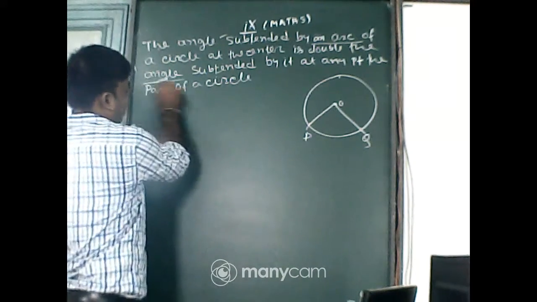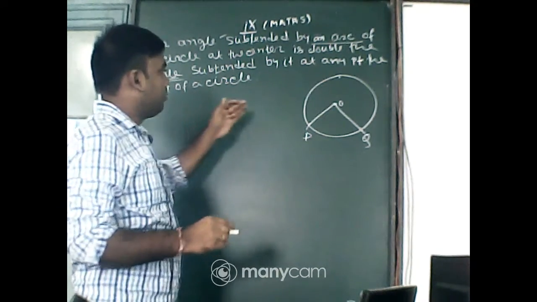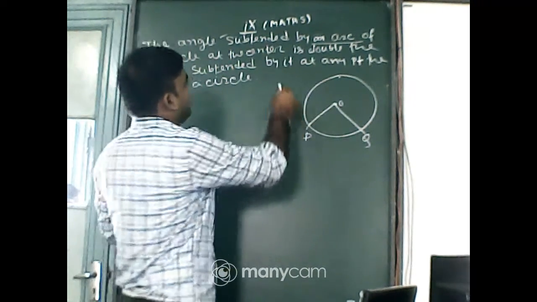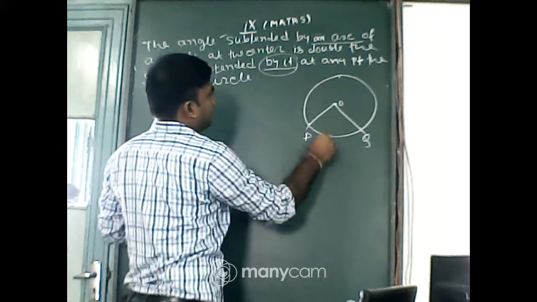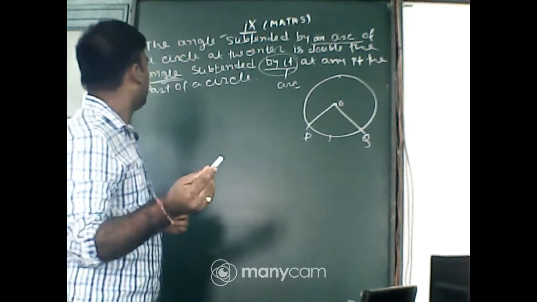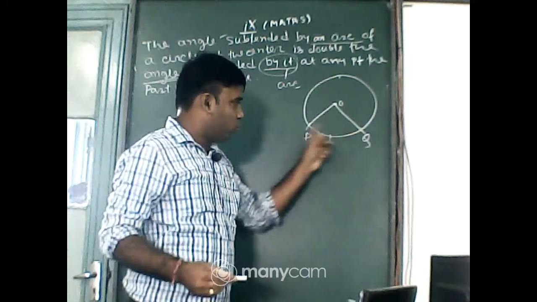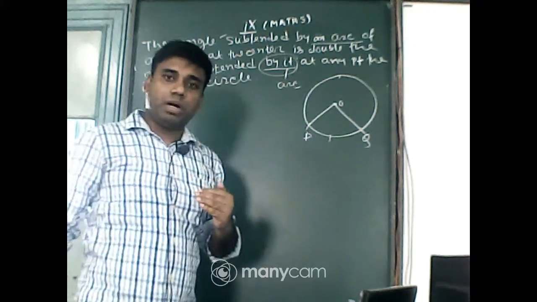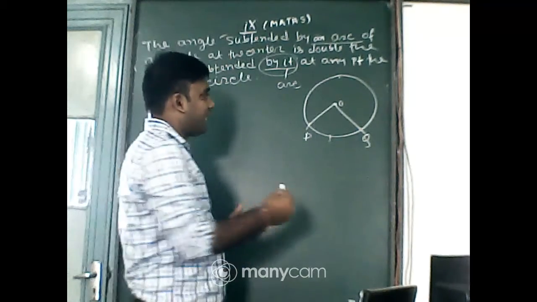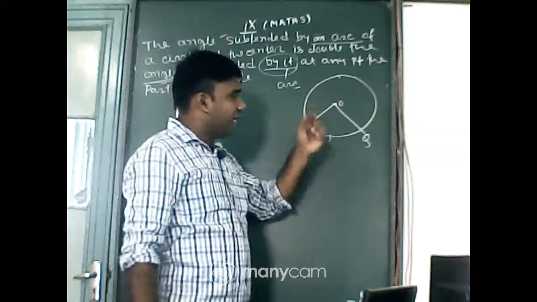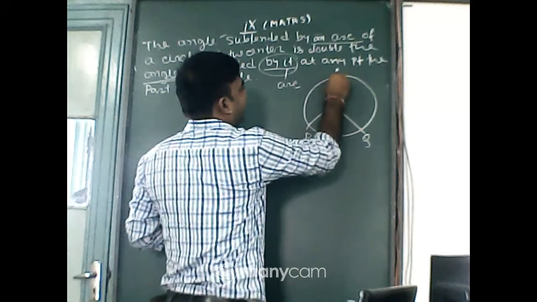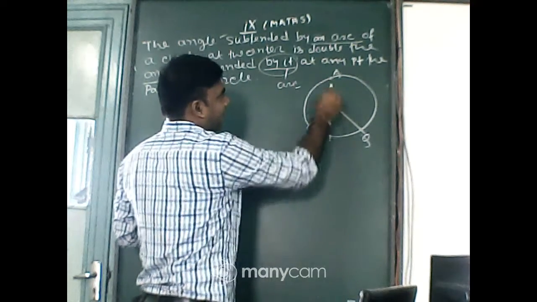First I draw the angle, then I will make you understand which is double of what. Subtended by it means by that arc, at any point of the circle. PQ is the one arc; at any point of the remaining arc, that central angle will be double of that angle. So I am taking here a point A, and the arc PQ subtends an angle at point A.